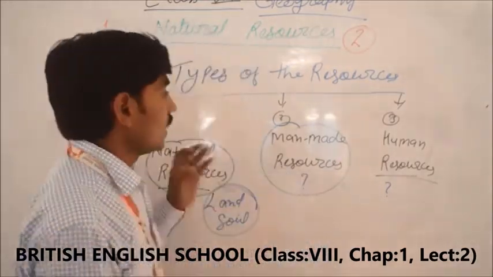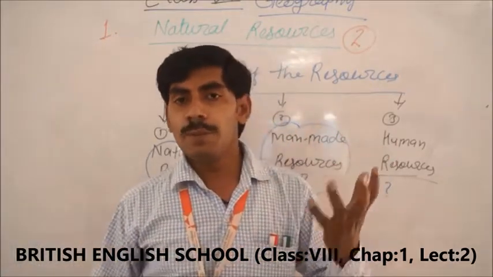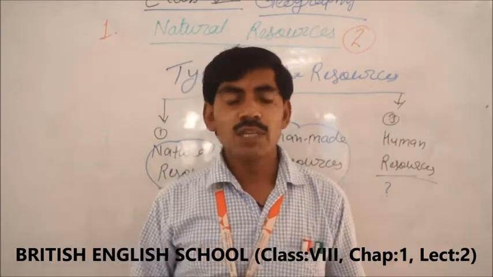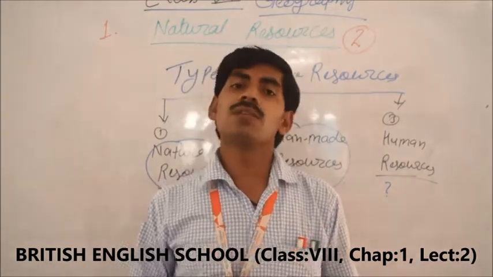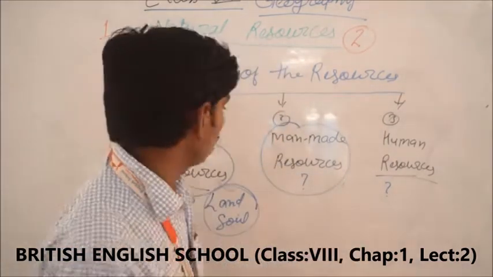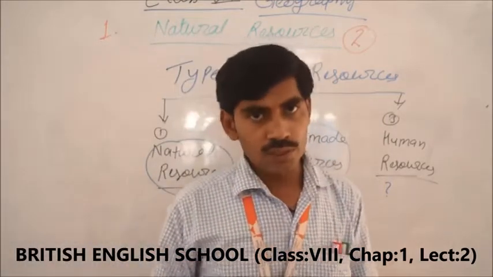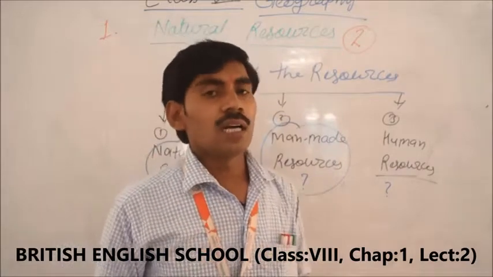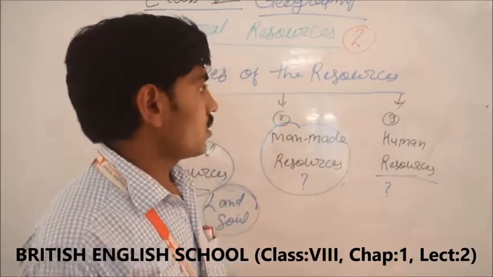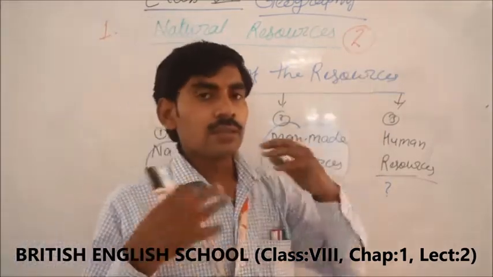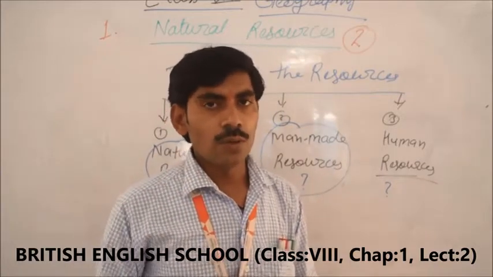Understood, students? It means you can say resources. First of all, we will have to learn about the definition of the resources. It means each and everything available in the environment, that is part of the resources. We have three types of the resources: natural resources, man-made resources, and human resources. And the next, we can learn the classification of the resources in the next video. Understood? This is the second video, and in the third video we can learn the classification of the resources. Okay, thanks.